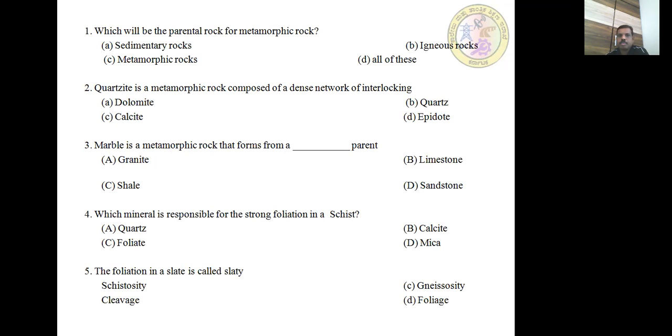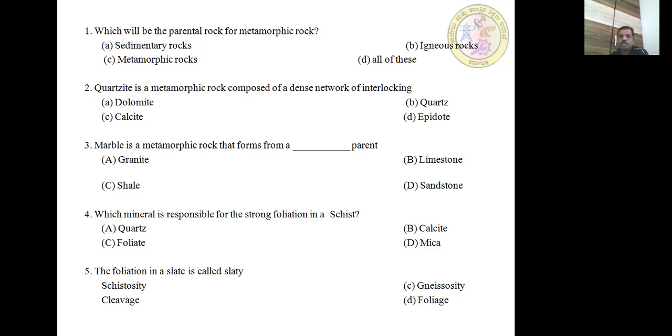Next, some of the important multiple choice questions in this session are as follows. First one is, which will be the parent rock for metamorphic rock? Options are sedimentary rock, option B igneous rocks, option C metamorphic rocks, and option D all of these.